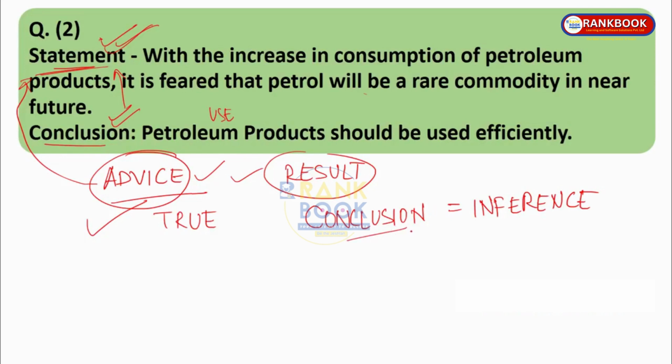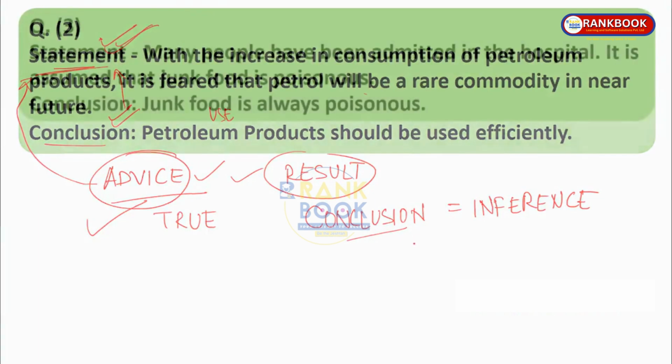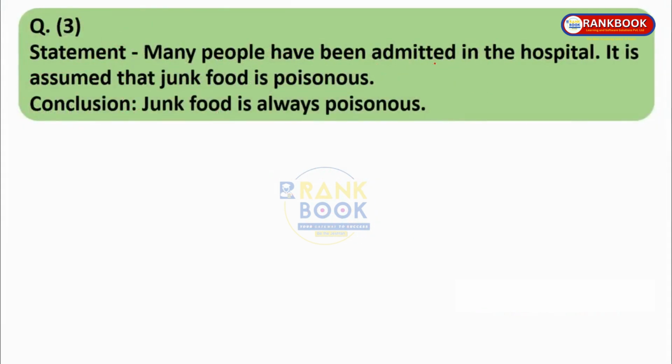So it is the same word, so they might use it interchangeably. Now moving to question number 3. Statement: many people have been admitted in the hospital. It is assumed that junk food is poisonous. Conclusion: junk food is always poisonous.